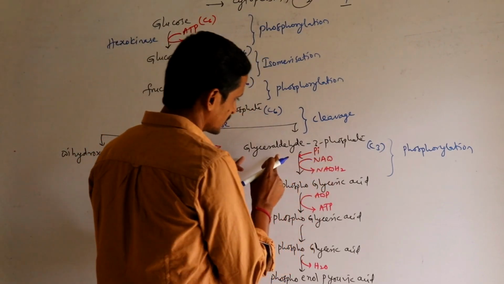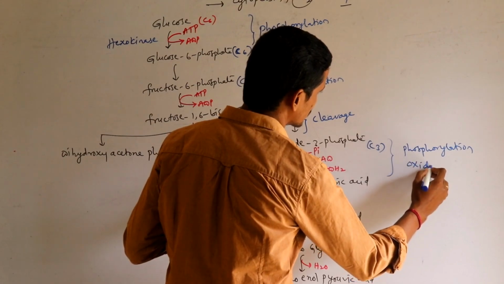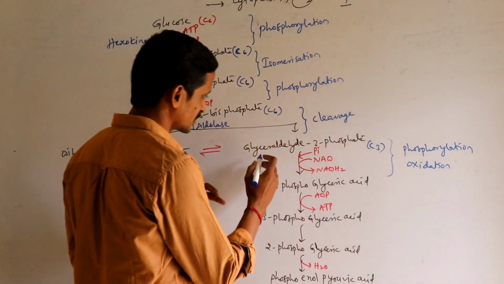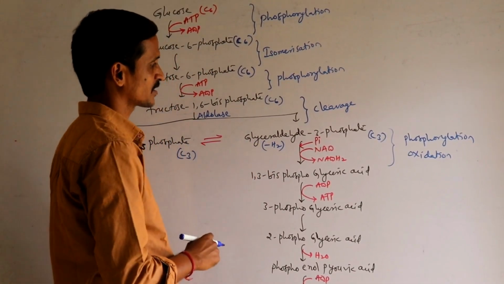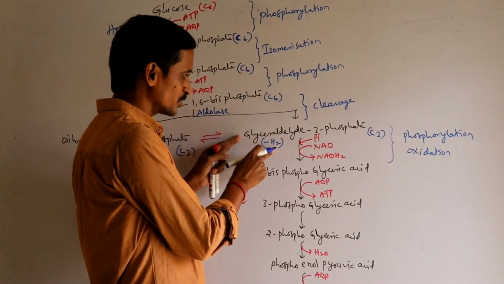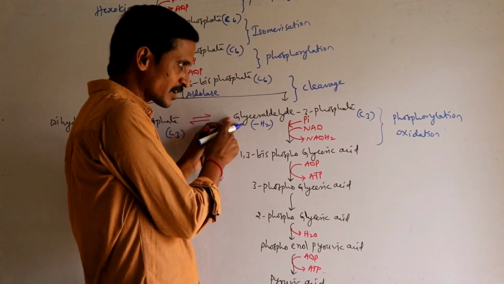Then glyceraldehyde undergoes oxidation. That means H2 is released from glyceraldehyde. As H2 is released, removal of hydrogen is called oxidation.